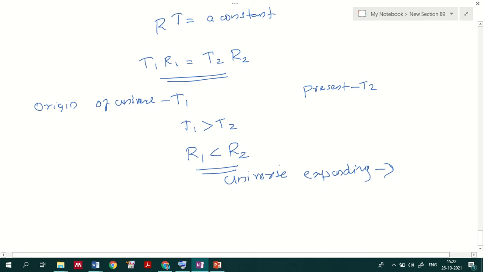So that was all about the thermodynamics of black body radiation, and related to this we have one more law that we have to discuss, that is the Planck distribution law. We will discuss that in the next class.